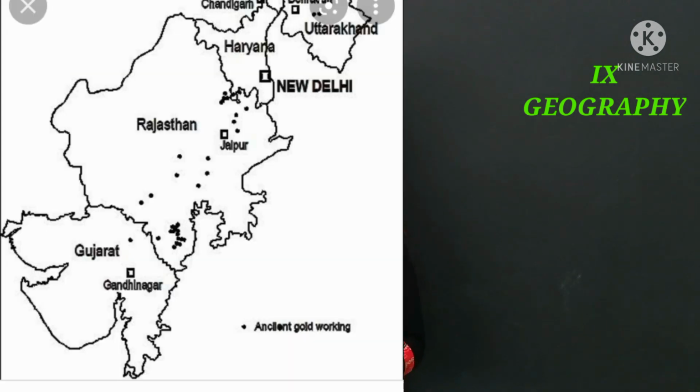Clear? Rainfall is less than 60 centimeters in western Rajasthan and adjoining parts of Gujarat, Haryana and Punjab.